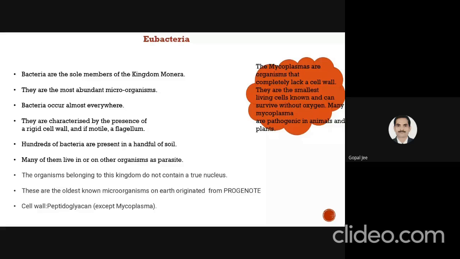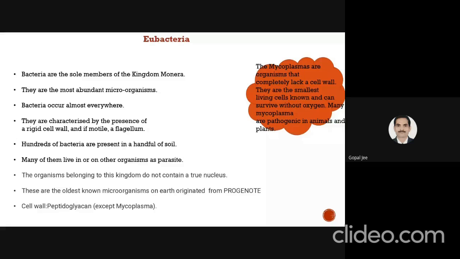These are the oldest known microorganisms on the earth, originated from progenote. We can say the cell which was the ancestor of this kingdom was known as progenote. The cell wall is made up of peptidoglycan except mycoplasma. As we know, mycoplasma are the organisms that completely lack a cell wall. As they do not have a cell wall, there is no question of the presence of peptidoglycan in the cell wall.